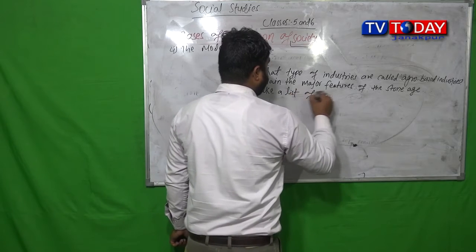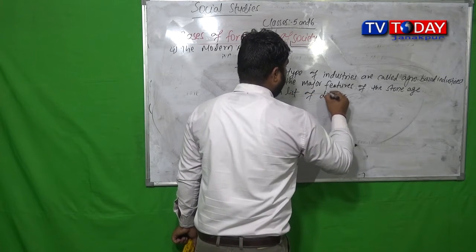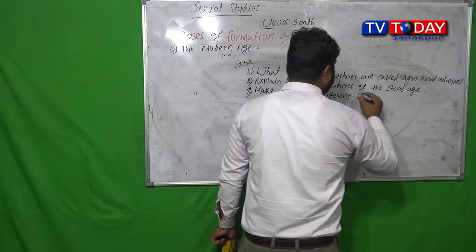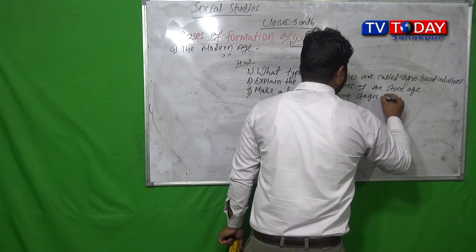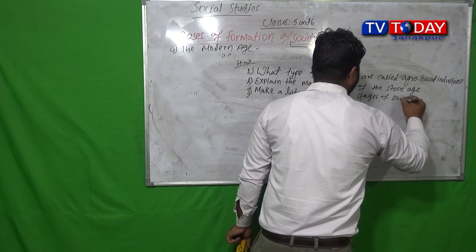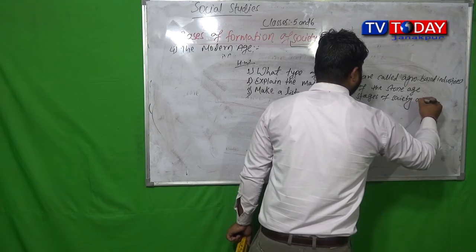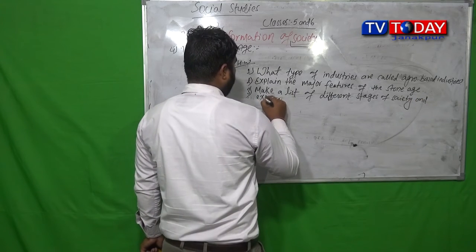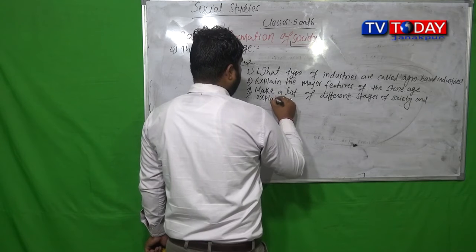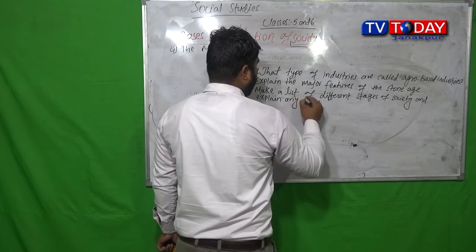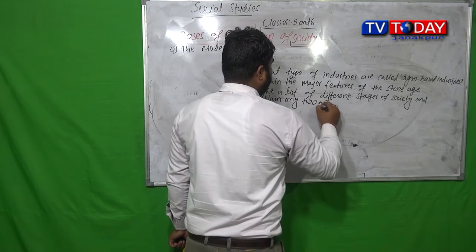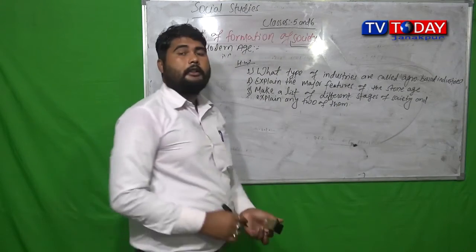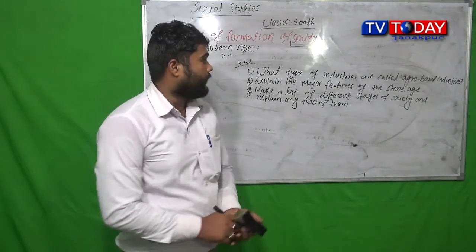Make a list of different stages of society and explain any two of them. So these are three questions for your homework.